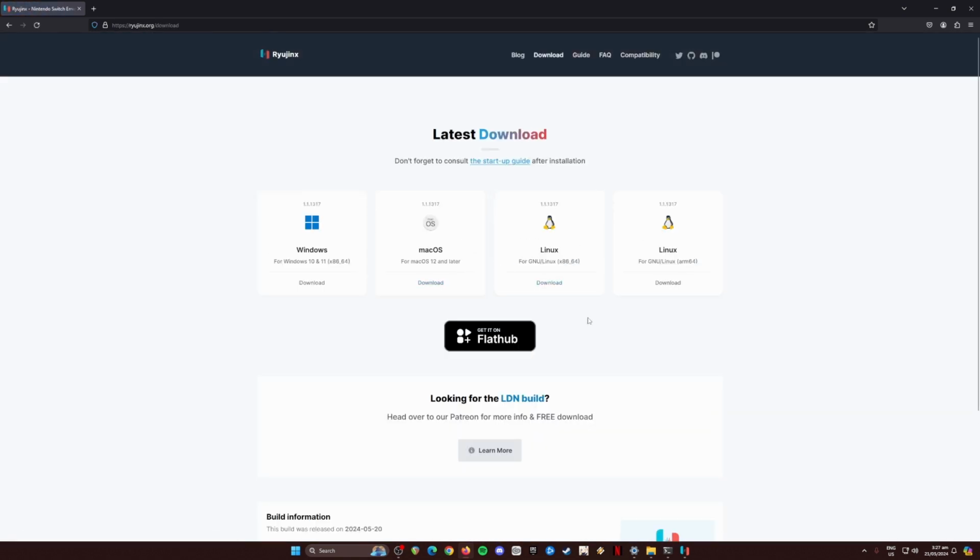Now you can choose which installer you want depending on your device. There are two installers for Linux. For Mac, be sure that you are on macOS 12 or a later version in order to run Ryujinx. And for Windows, be sure that you are on a Windows 10 or Windows 11 PC. I am on a Windows 11 PC and Ryujinx runs perfectly on it.